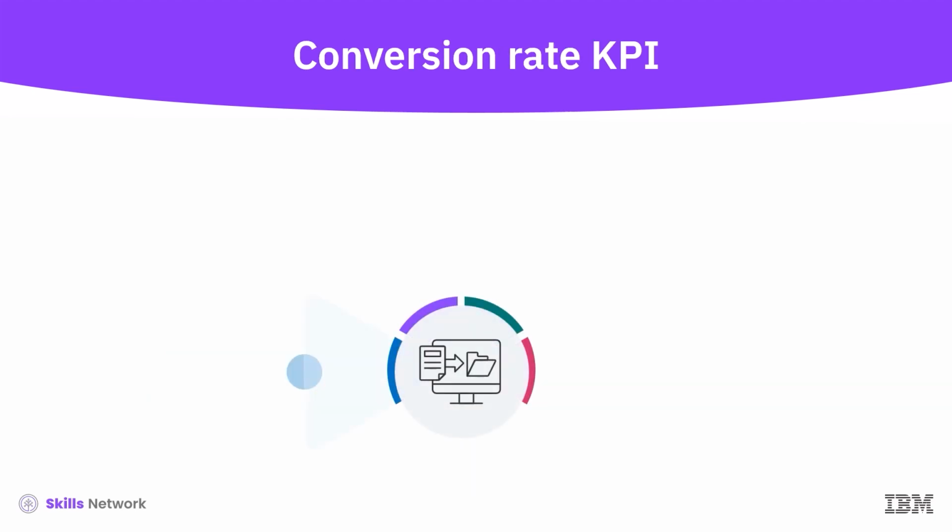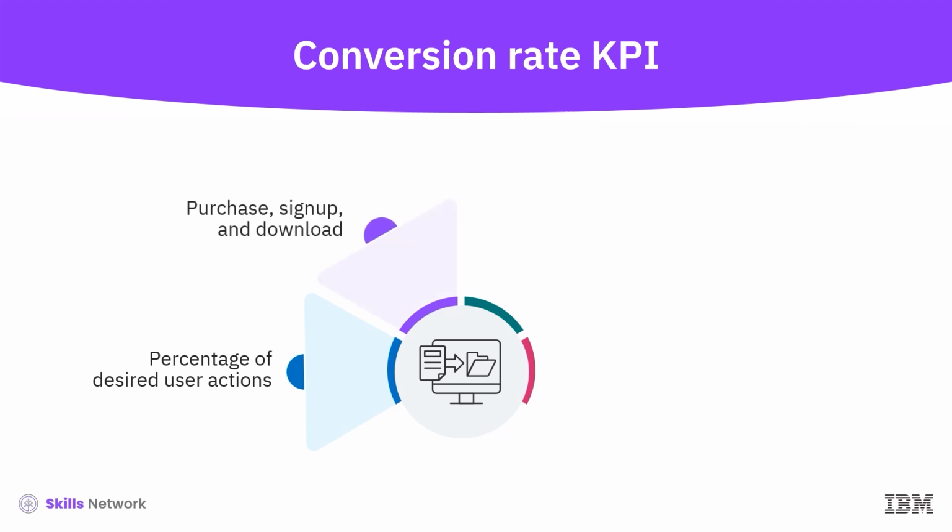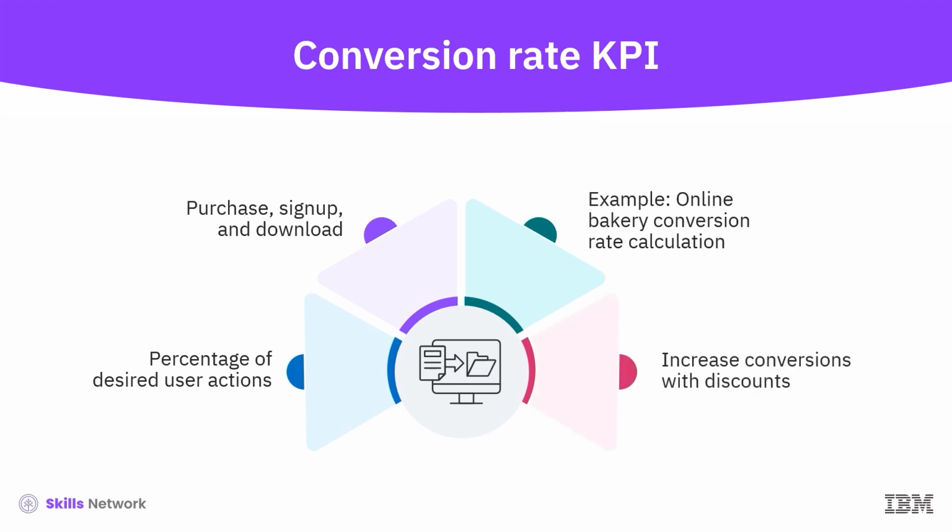Conversion KPIs measure how well a campaign or website turns visitors into leads or customers. Conversion rate. This is the percentage of users who take a desired action, such as making a purchase, signing up, or downloading content. For example, if an online bakery gets 1,000 monthly visitors and 50 make a purchase, the conversion rate is 5%. Offering first-time buyers discounts can help increase conversions.